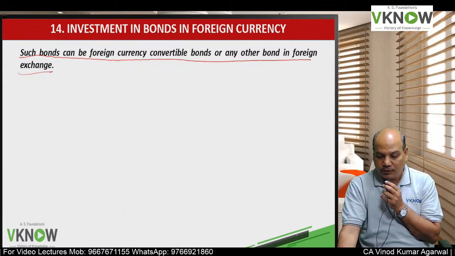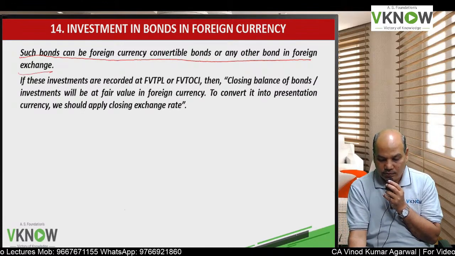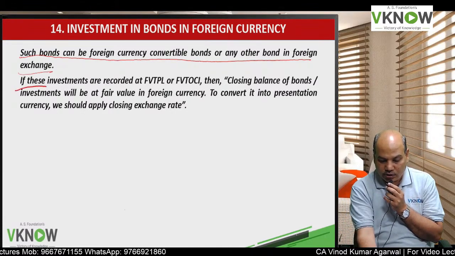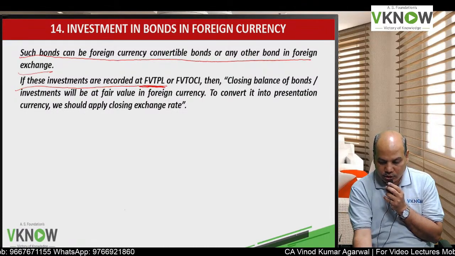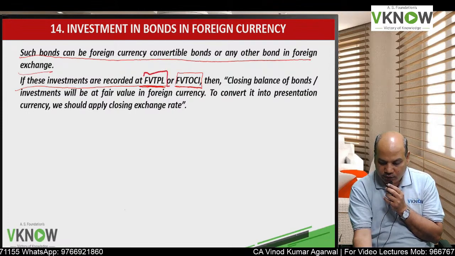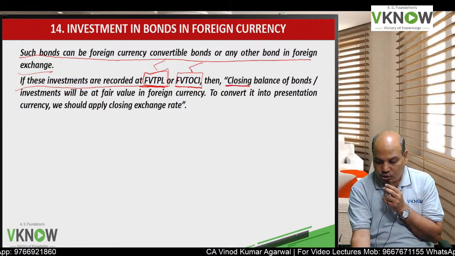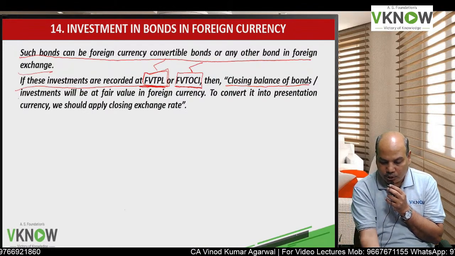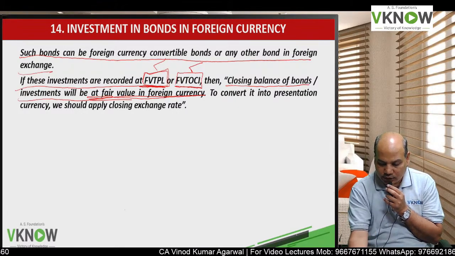Such bonds can be foreign currency convertible bonds or any bond in foreign exchange. If these investments are recorded at FVTPL or FVTOCI, here we have one more challenge: we will have to measure the fair value. Then the closing balance of the bond will be at fair value in foreign currency.